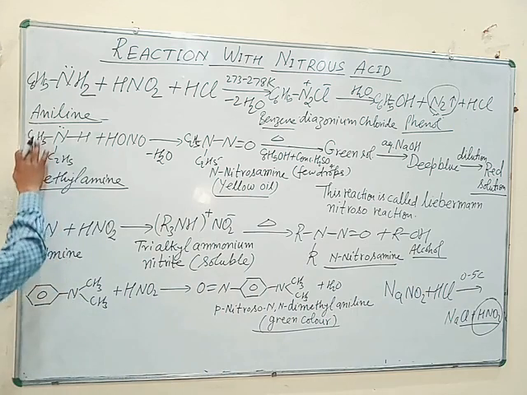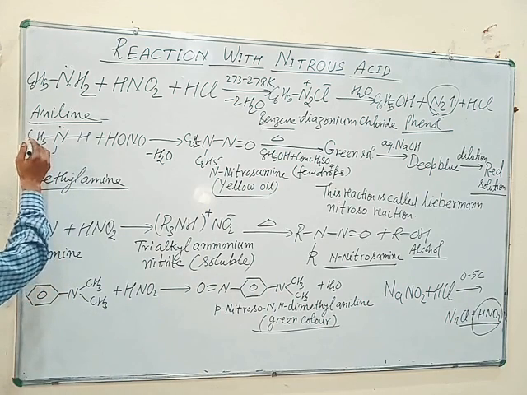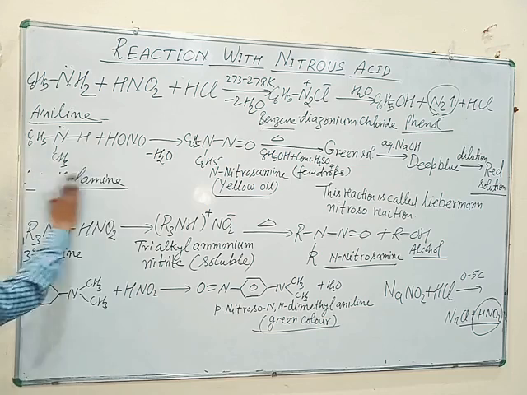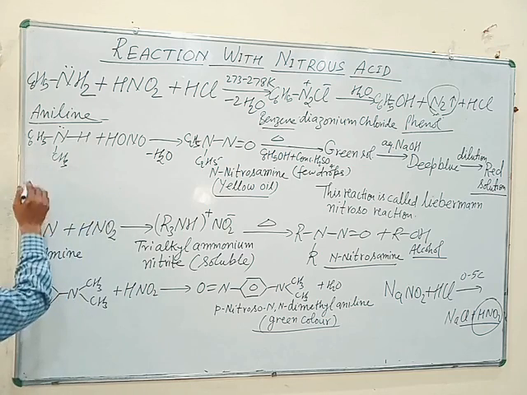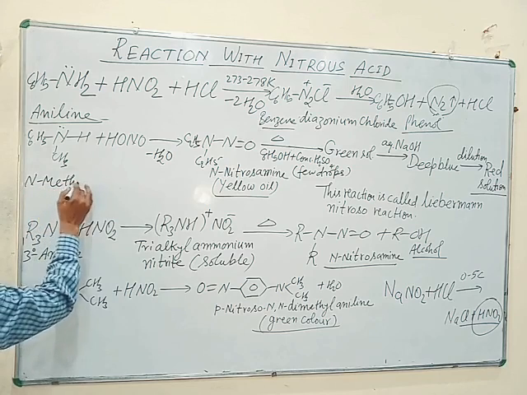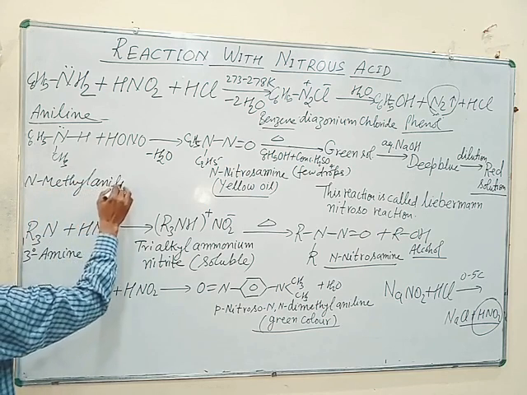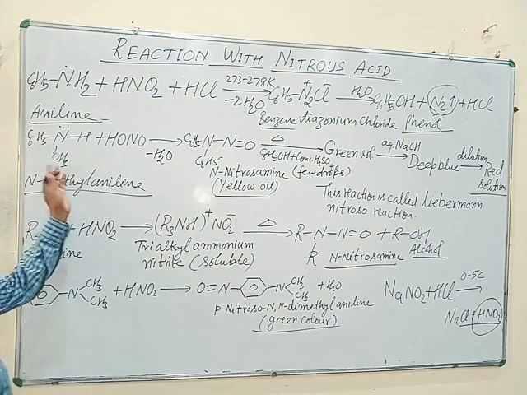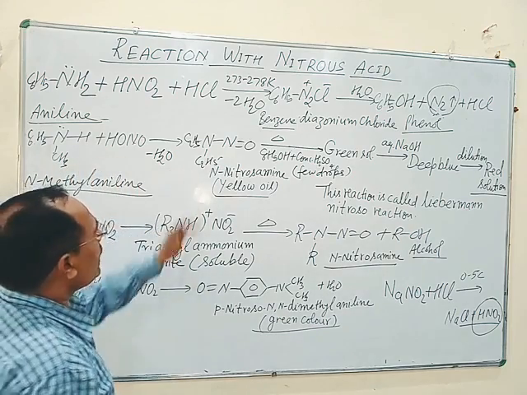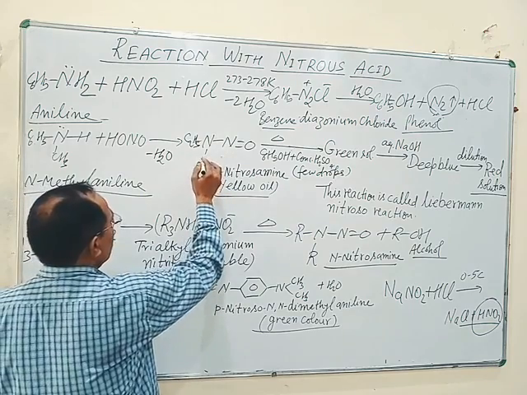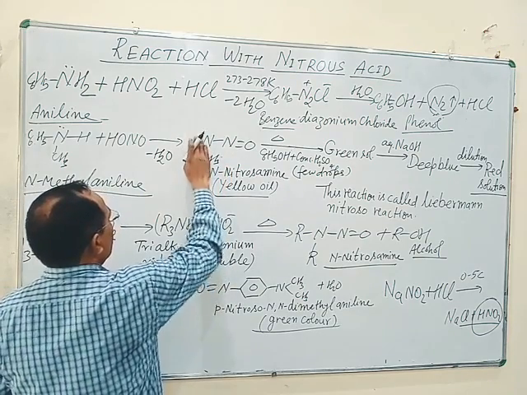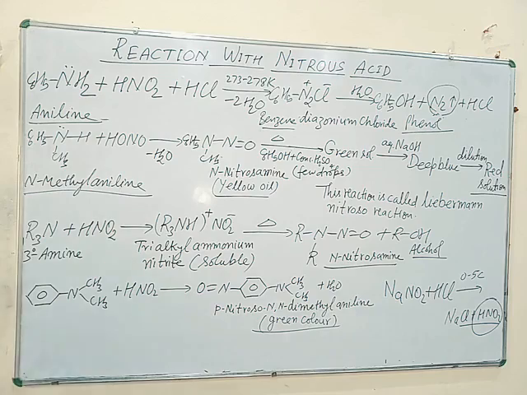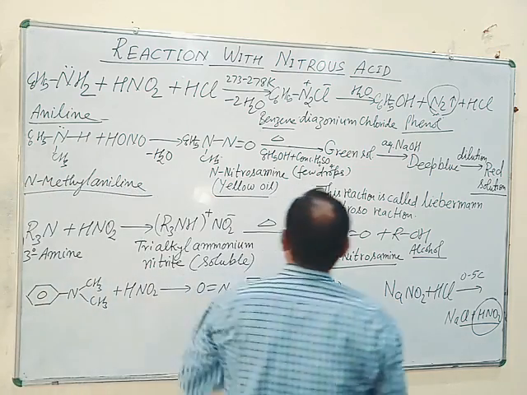If we take an aromatic secondary amine, C6H5NHCH3, means N-methylaniline, which is a secondary amine and aromatic secondary amine, N-methylaniline with nitrous acid gives N-nitrosamine, C6H5N(CH3)NO, which is a yellow oily substance.